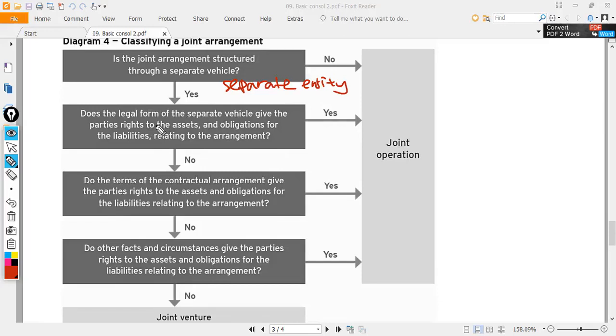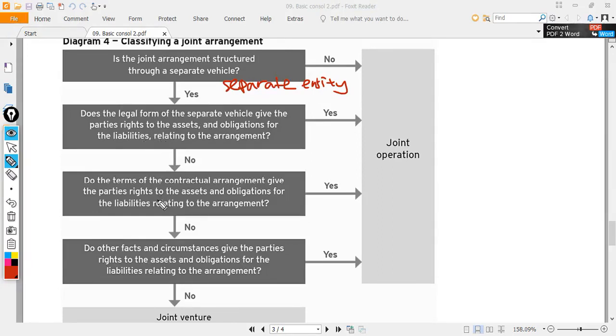In a separate legal entity, the parties to the contract cannot have the rights to the assets or obligation for the liabilities. If you say yes, then there's a joint operation. If you say no, the legal form does not give rights to the parties on the assets and obligation for liabilities, so that implies it's a separate legal entity.